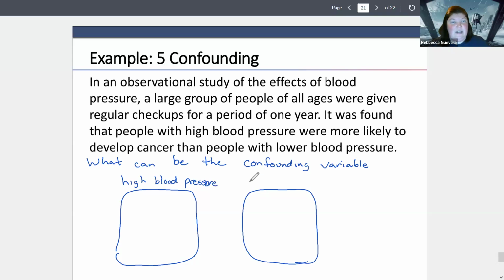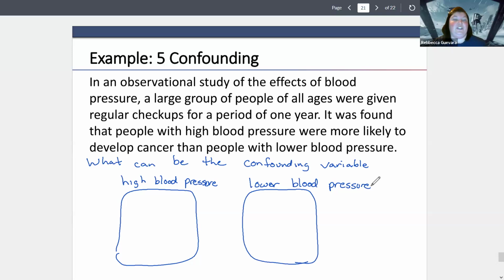Okay, so we have one group with high blood pressure, and we have a group with low blood pressure. And we're saying that high blood pressure is linked to cancer. What we want to say is, is high blood pressure causing cancer?